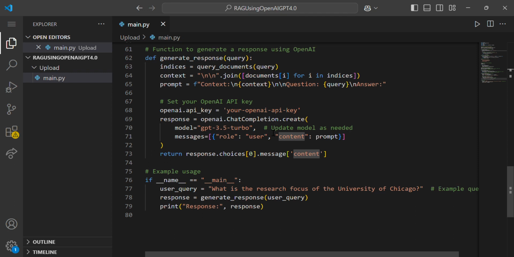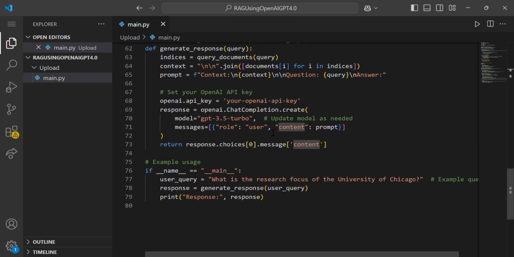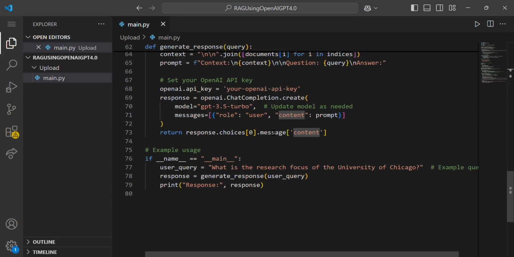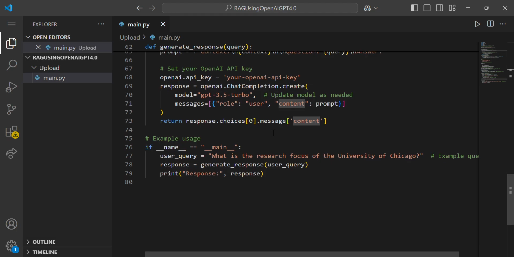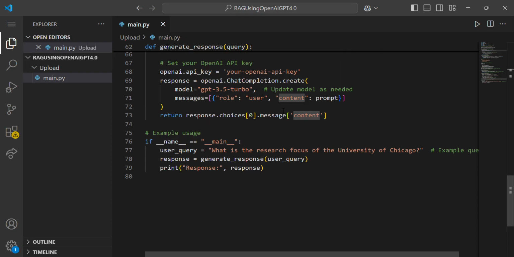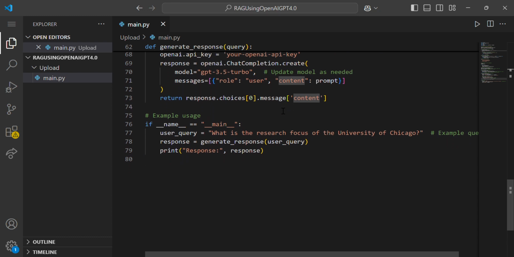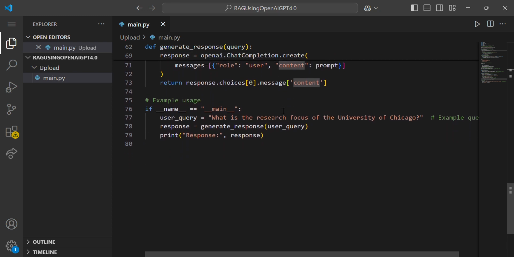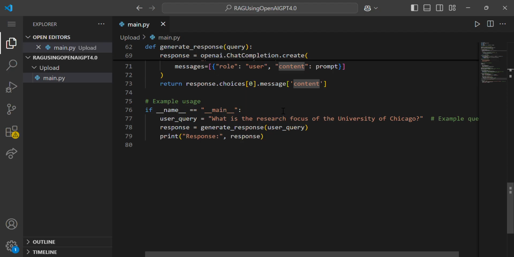For the LLM query, the context and the user query are combined into the prompt, which is processed by a language model such as the GPT-3 API for generating natural language. Updating the model will be needed. We use GPT-3.5 Turbo with messages of role user and content, and the particular API will be used. This script ends with the way of handling user queries, printing the generations, and creating the response based on examples.